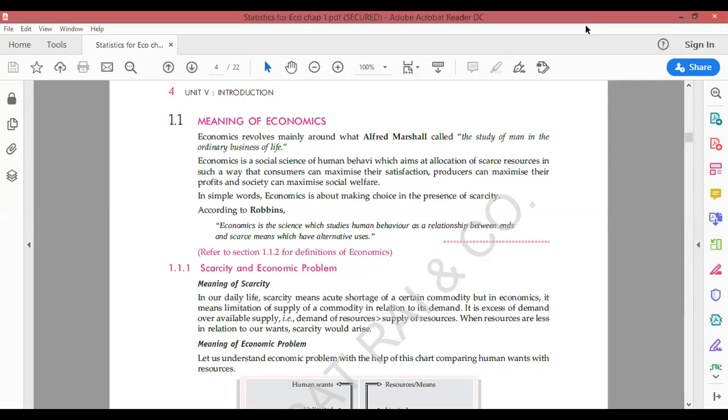First of all, the question comes, what is meant by economics? Economics का यहाँ पे क्या मतलब है? Simply when we say what is economics, we say that economics is utilizing the resources in the best possible way which are scarce in nature. I repeat, utilizing the resources in the best possible way which are scarce in nature.